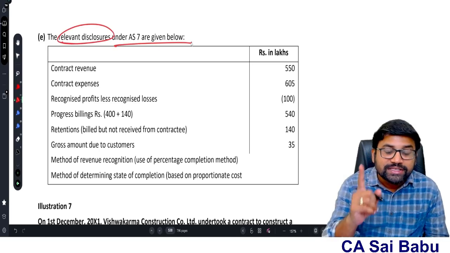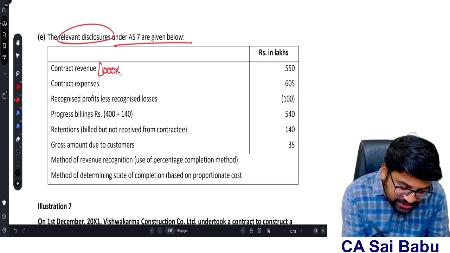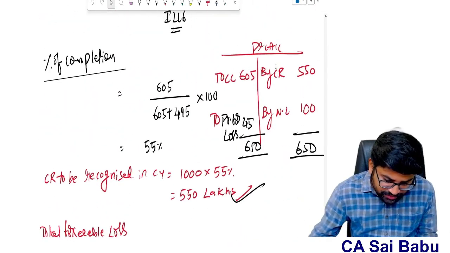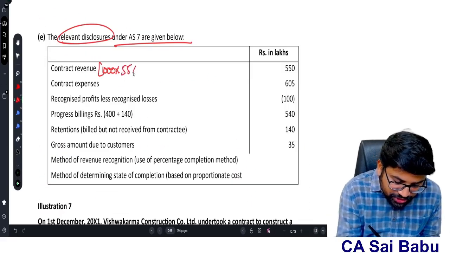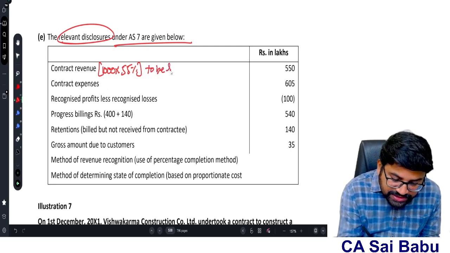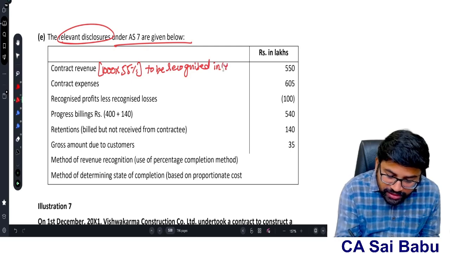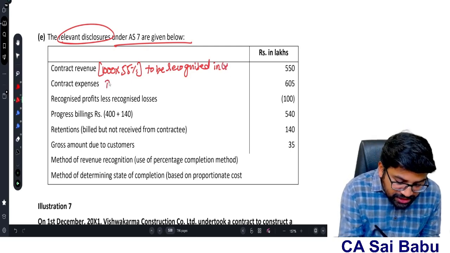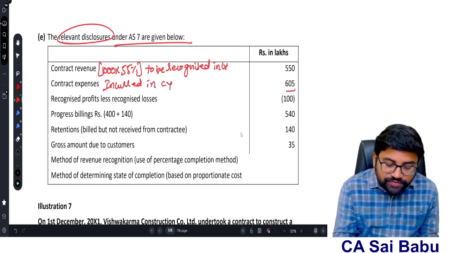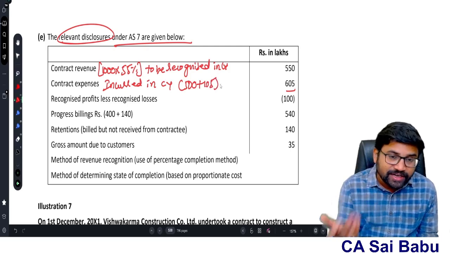Now, finally, sir, what relevant disclosures will we make? First, contract revenue. What is the contract revenue to be recognized in the current year? 1000 lakhs into how much is the contract finished? 55% of the contract finished in the first year. So 1000 into 55%, that is 550 lakhs. This is the contract revenue to be recognized in the current year. Contract expenses incurred in the current year: 605. How? 500 plus 105. Work certified cost incurred, work not certified cost incurred.